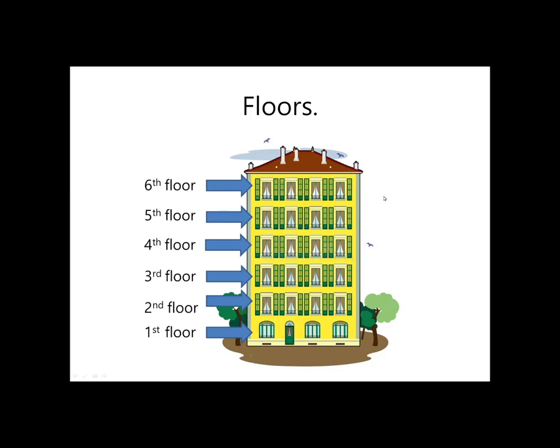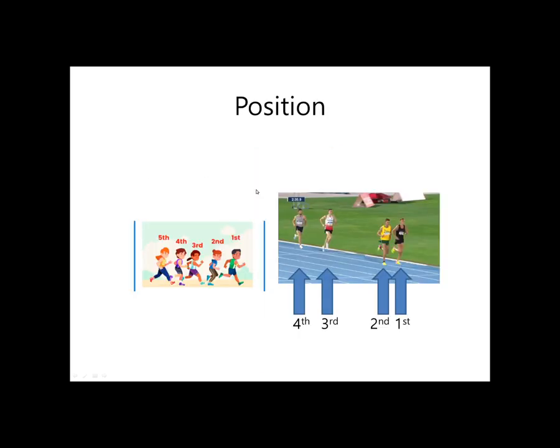We can use cardinal numbers to count. How many floors? 1, 2, 3, 4, 5, 6. There are 6 floors. And ordinal numbers, first, second, third, fourth, fifth, sixth. We can also use ordinal numbers for position. He is first. He is second. He is third. He is fourth. This is their order.